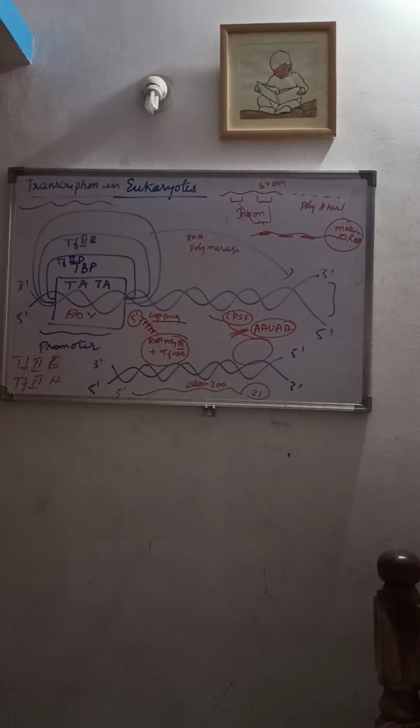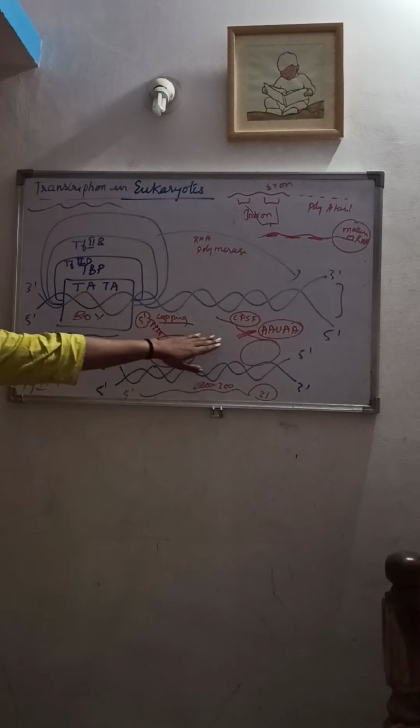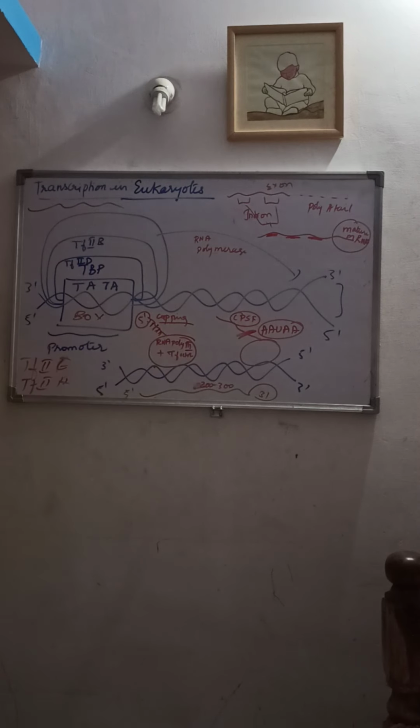After the cleavage, the 3' end of the pre-mRNA will get modified by the addition of what? 200 to 300 polyadenylate residues by an enzyme known as polyadenylate polymerase, and this modification at the 3' end leads to the formation of the poly-A tail.